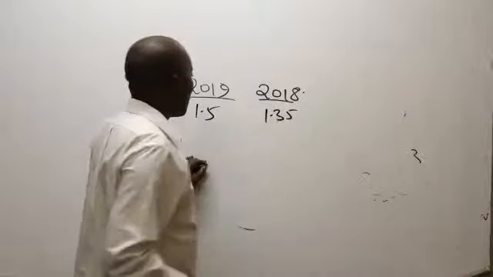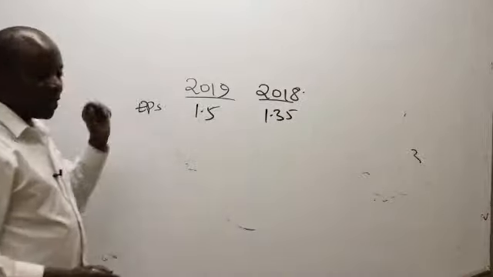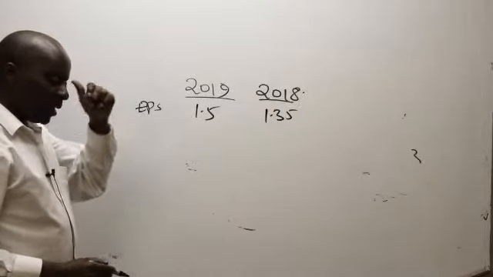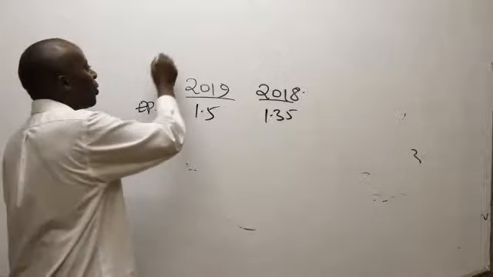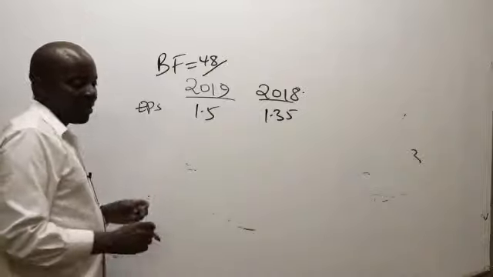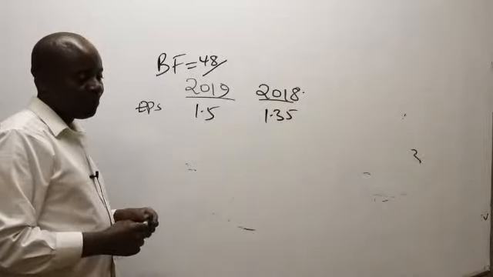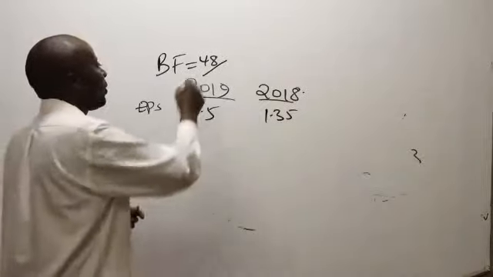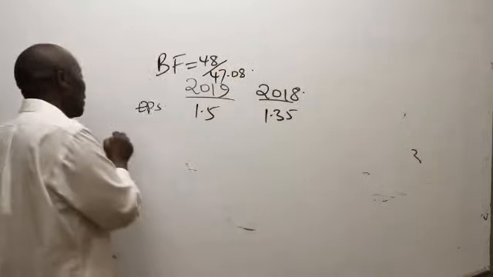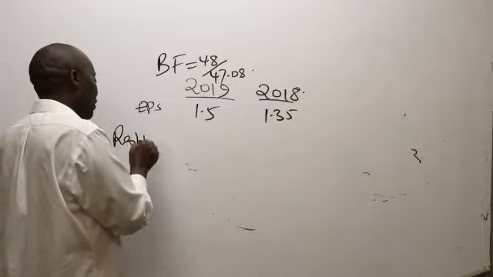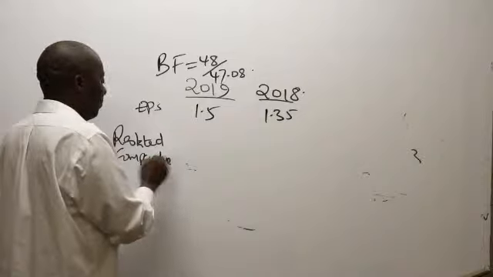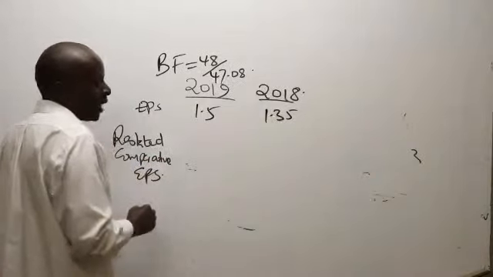And then we ask ourselves, do we have any bonus fractions? Yes, we have a bonus fraction. We have a BF of 48 over what here, somebody? 48 over 47.08. Thank you very much. So meaning that now we have to calculate the restated or comparative EPS for the subsequent years.